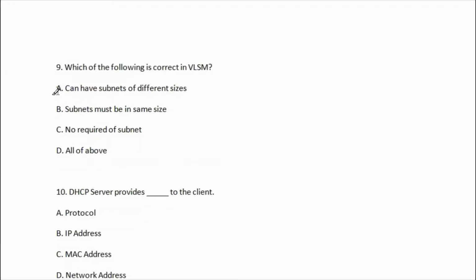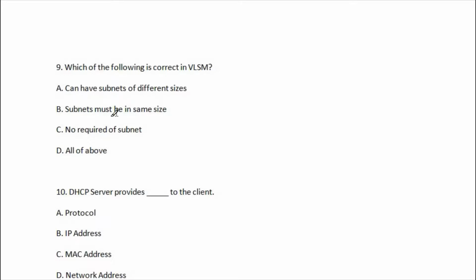Let's go for question number 9. Which of the following is correct in VLSM? VLSM stands for variable length subnet mask, where the subnet design uses more than one mask in the same network.